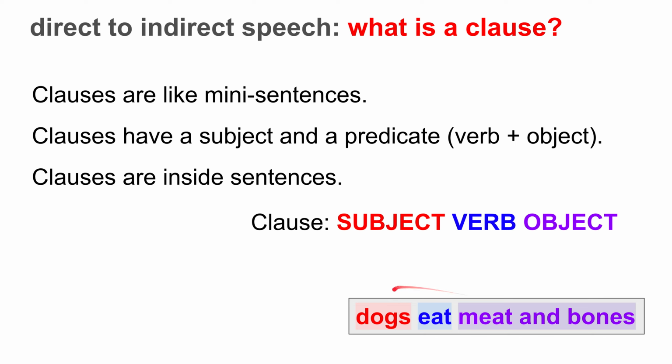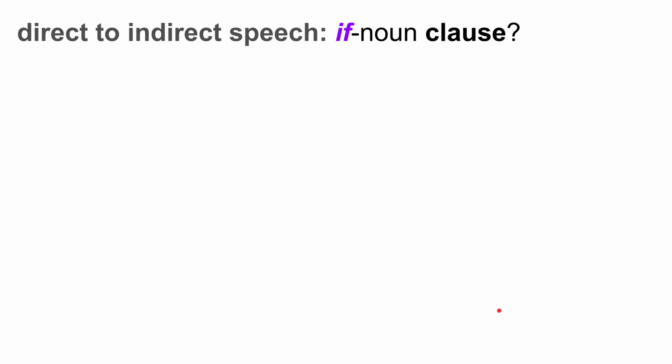Dogs eat meat and bones. Here, "dogs eat meat and bones" is not a sentence, it's a clause. We don't have a capital D, we don't have a period. Here the subject is dogs, the verb is eat, and the object is meat and bones.